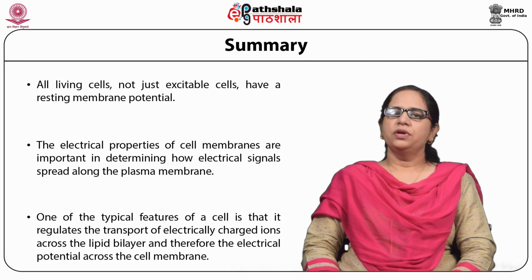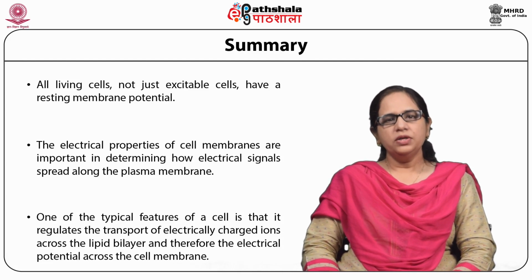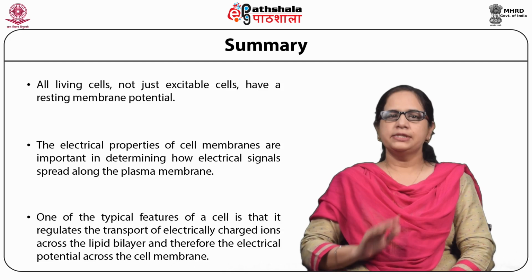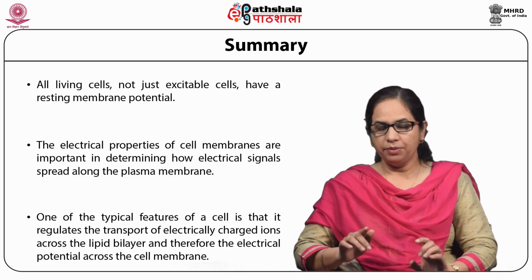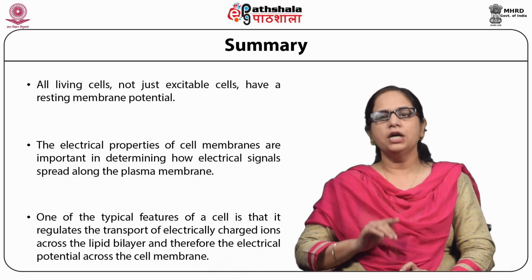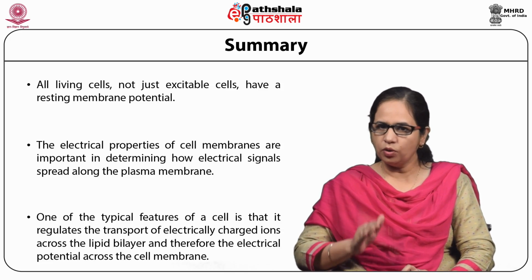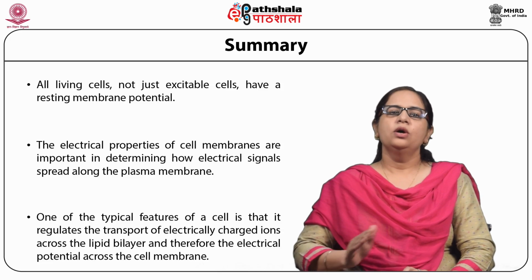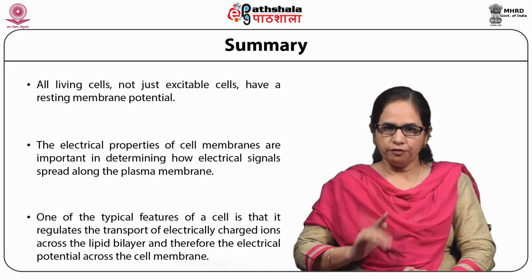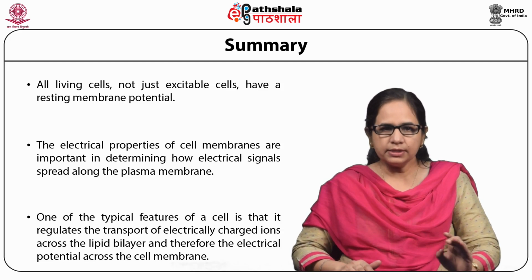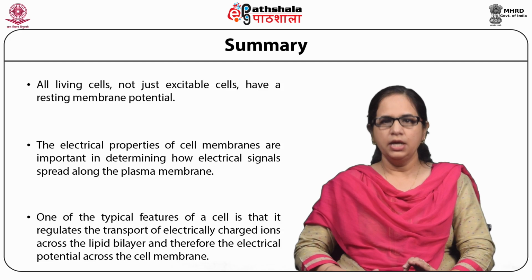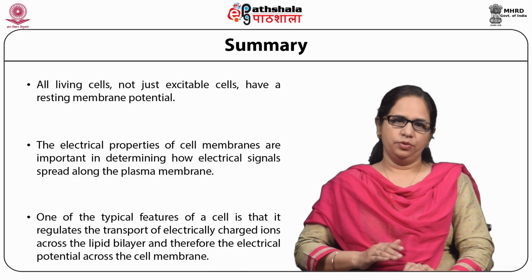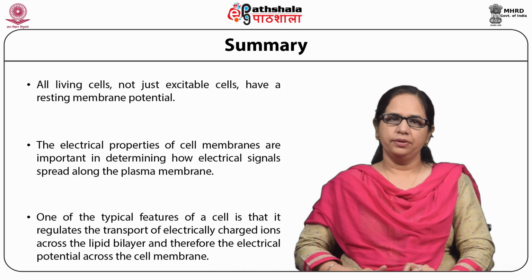To summarize whatever we have learned so far, I can say all living cells, not just excitable cells, have a resting membrane potential. The electrical properties of the cell membrane are important in determining how electrical signals spread along the plasma membrane. One of the typical features of a cell is that it regulates the transport of electrically charged ions across the lipid bilayer and therefore the electrical potential across the cell membrane.